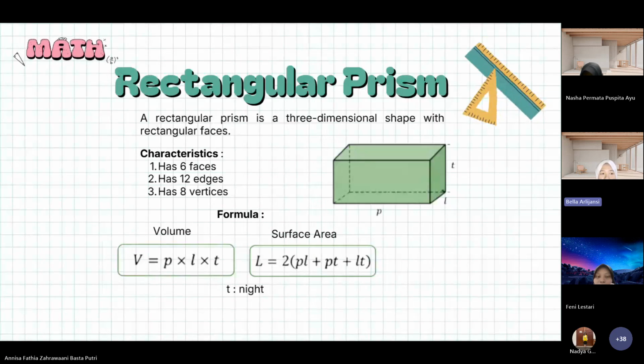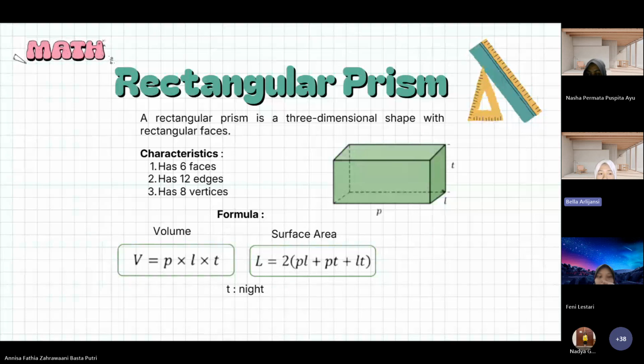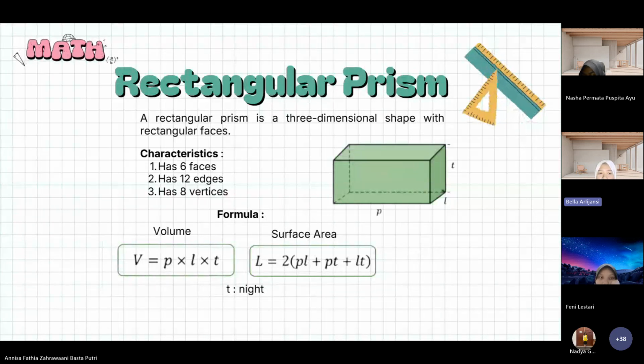a prism is a three-dimensional shape with two parallel and congruent bases. The side faces are usually rectangles. There are many kinds of prisms, such as rectangular prisms and pentagonal prisms. To calculate the volume, we will use the base area multiplied by the height. Okay, next.